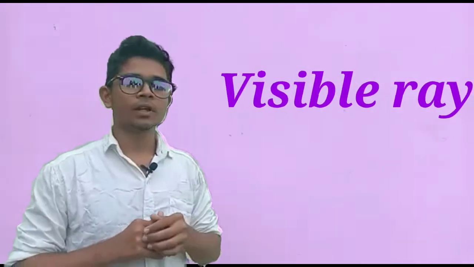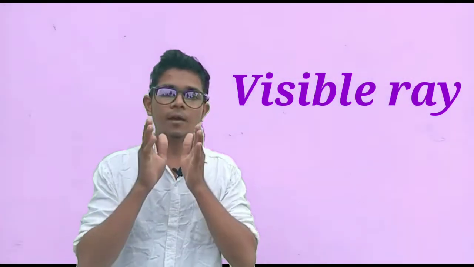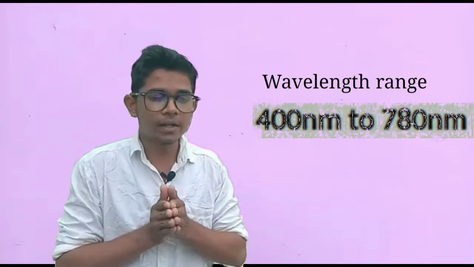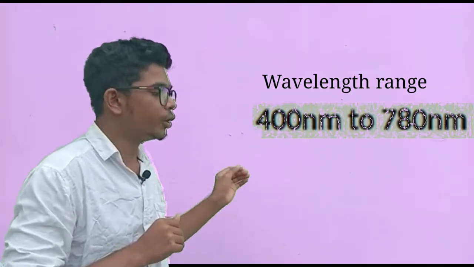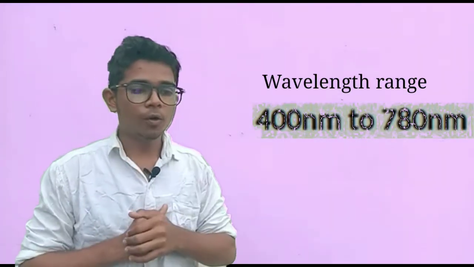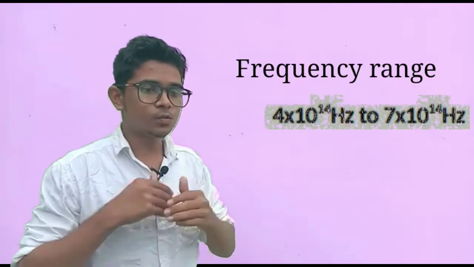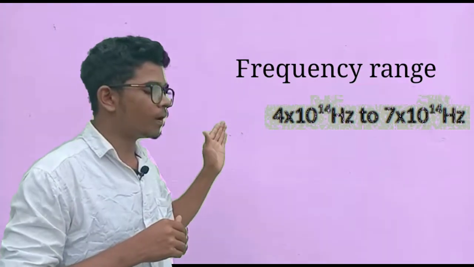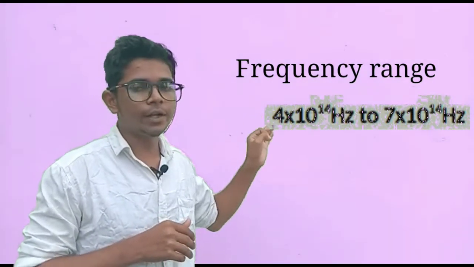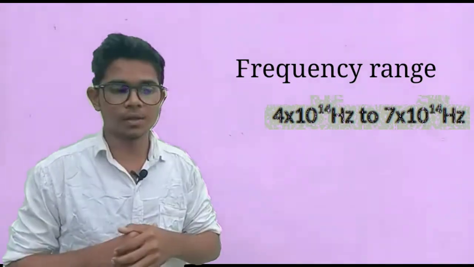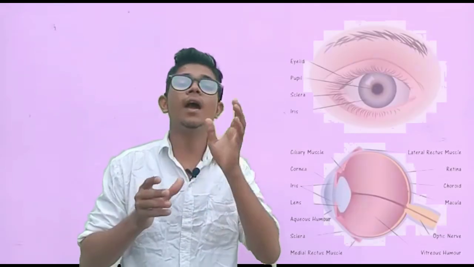The next rays are the visible rays. The wavelength range of the visible ray is 400 nanometer to 780 nanometer, and the frequency range varies from 4 into 10 power 14 hertz to 7 into 10 power 14 hertz. It is a narrow part of the electromagnetic spectrum. It is emitted due to the electron transition of atoms.